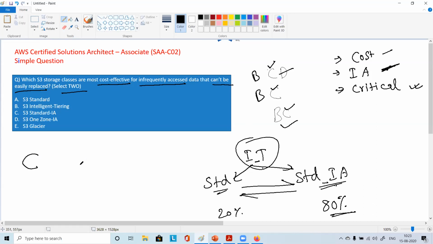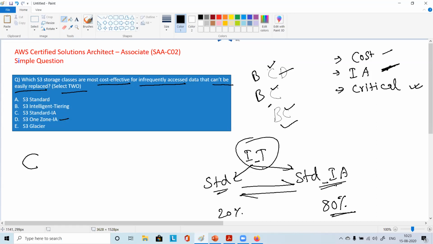Now let's look at D. D says one zone IA. So one zone, you all know that, right? The data is kept only in one zone, so this may be cheaper. However, there is no redundancy across the availability zones. So if that particular zone, wherever you have kept the data, goes offline or has some issue, the data might be lost, right?